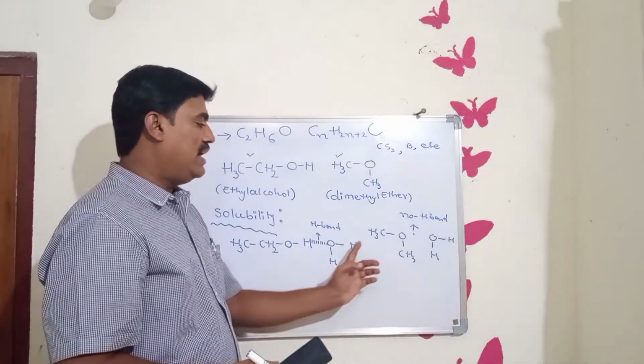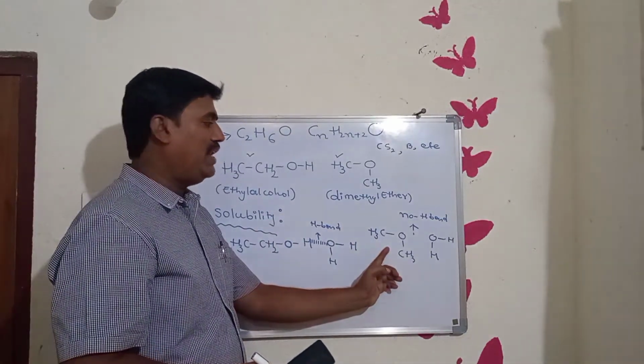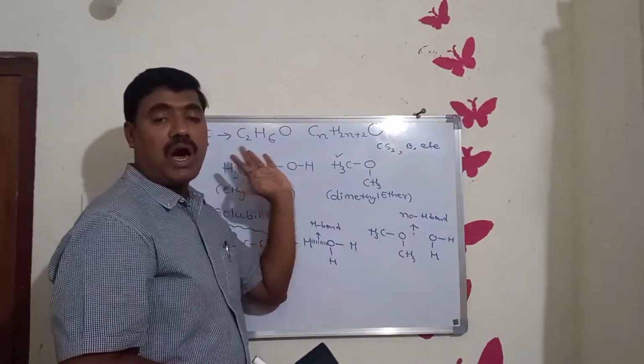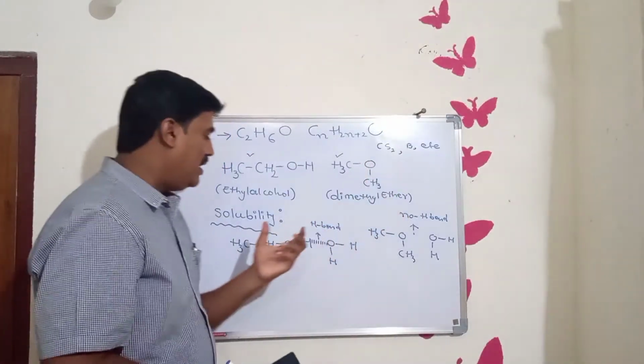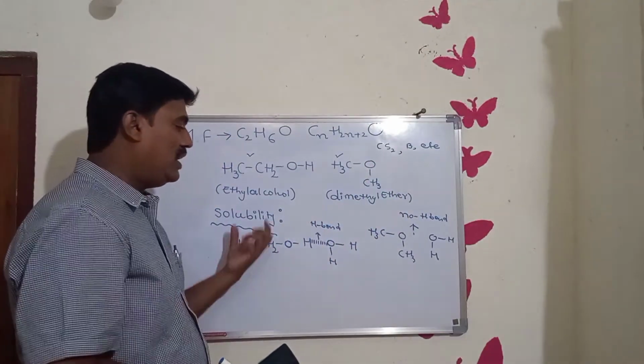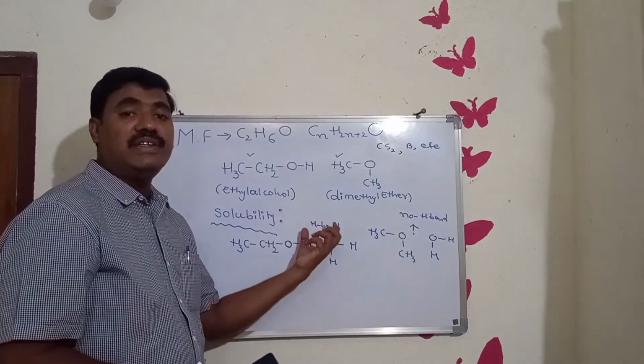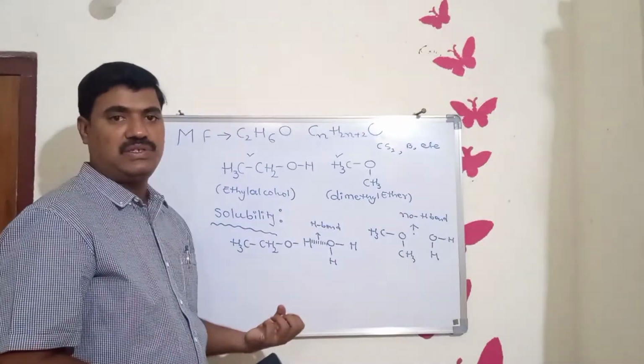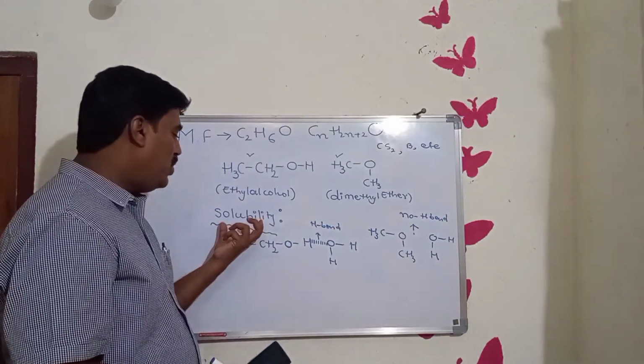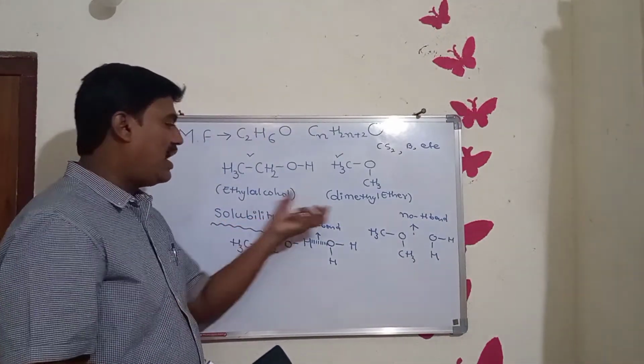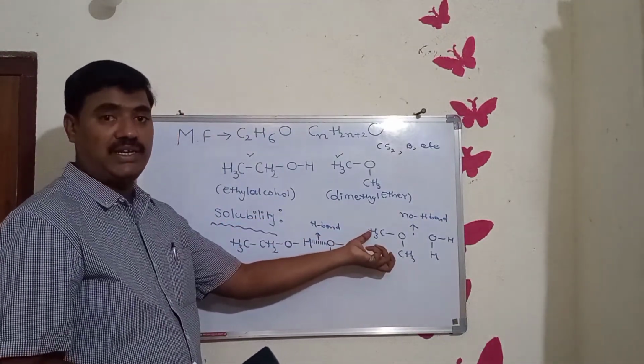Dimethyl ether is soluble in organic solvents only, but ethyl alcohol is soluble in polar, that is aqueous, solvents. So the solubility of ethyl alcohol and dimethyl ether is different.